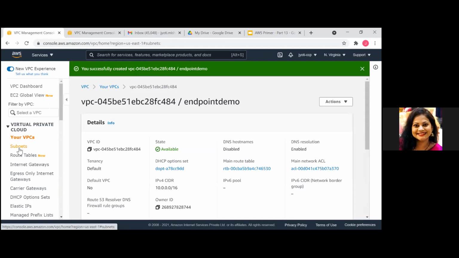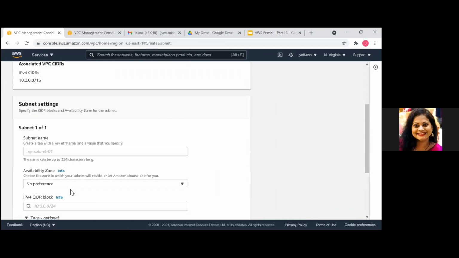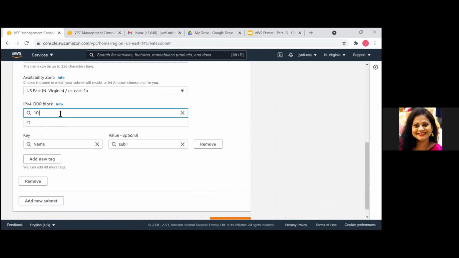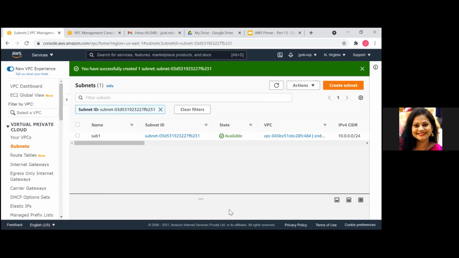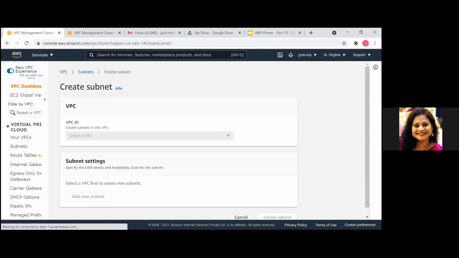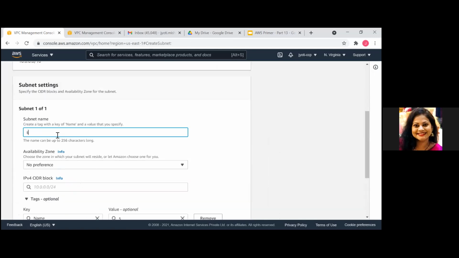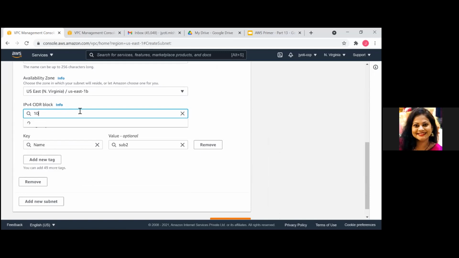Now we'll go ahead and create two subnets. Sub1. Let's go ahead and create another subnet. This needs to be different than the previous one.